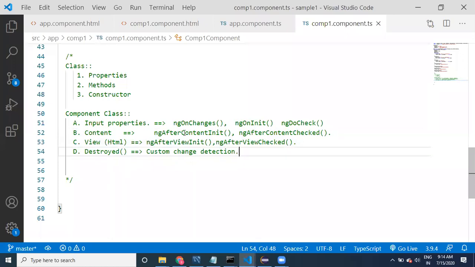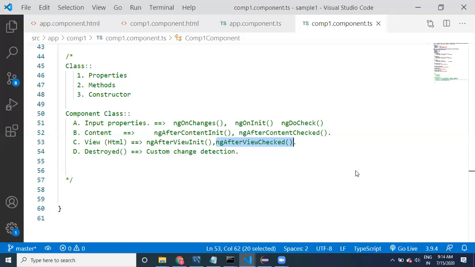First ng on changes, ng on init, ng do check, ng after content init, ng after content checked, ng after view init, ng after view checked. At runtime, after executing once, these four methods keep executing again for every change. So whichever method suits you for writing your own logic will be helpful.